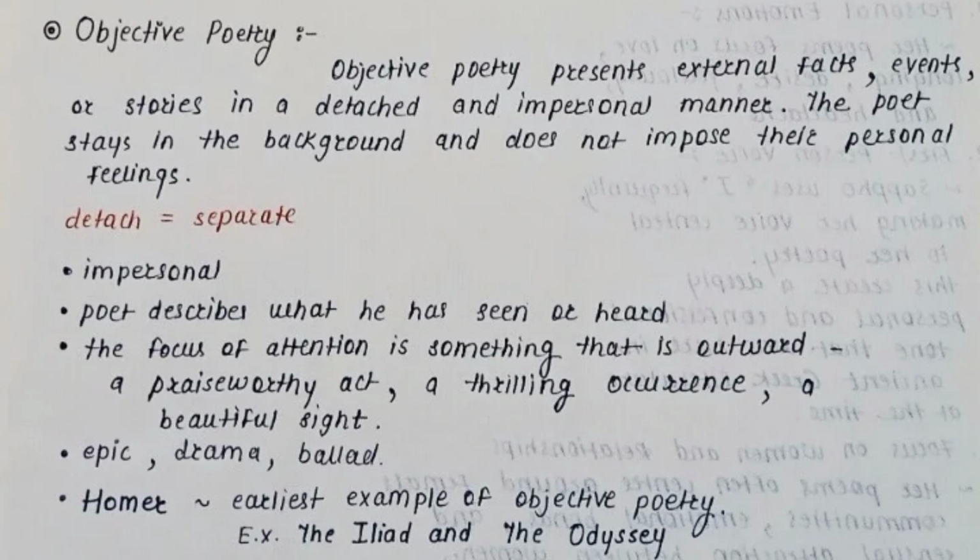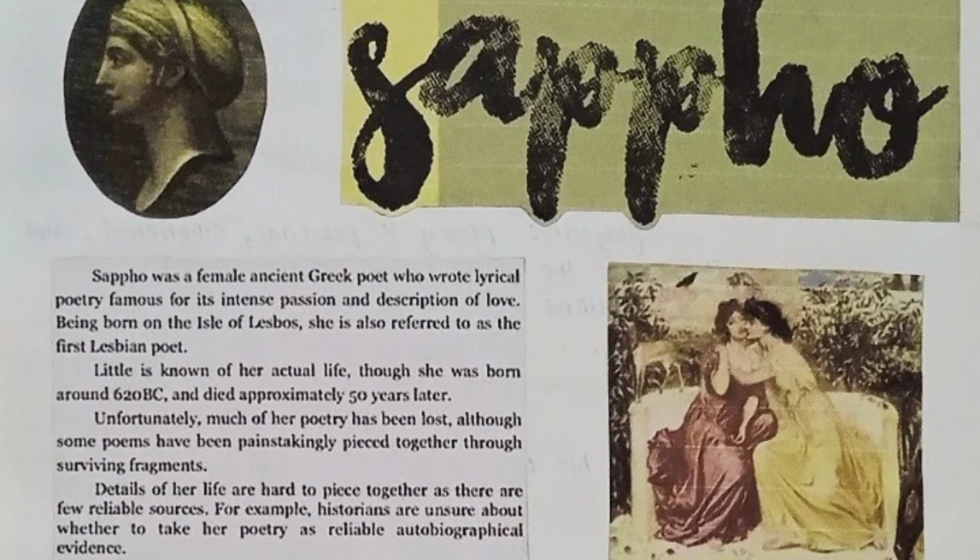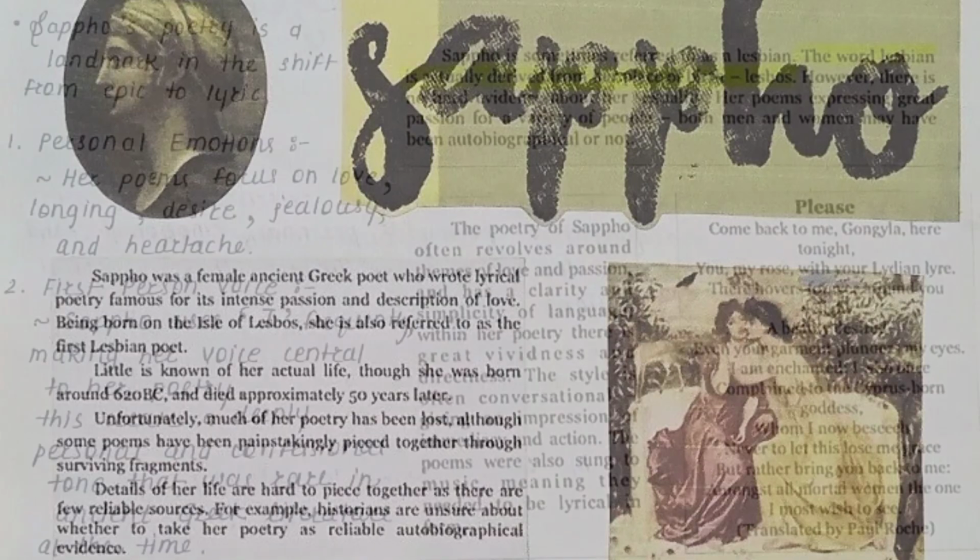Sappho was a female ancient Greek poet who wrote lyrical poetry, famous for its intense passion and description of love. She was born on the Isle of Lesbos around 620 BC, and died approximately 50 years later. Sappho's poetry is a landmark in the shift from epic to lyric.